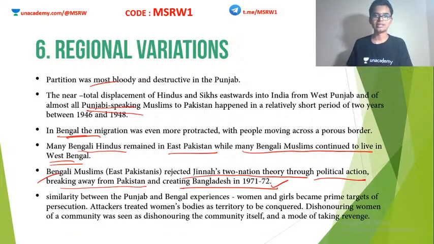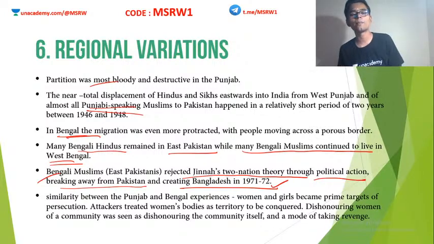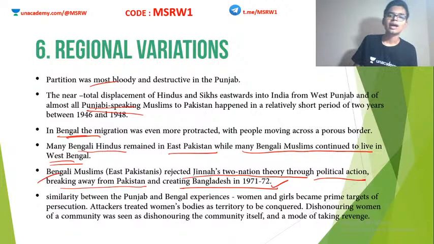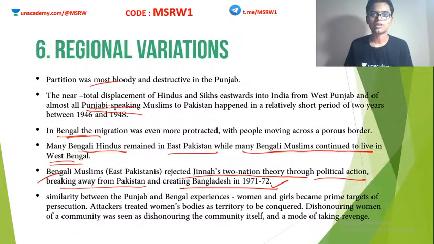We know about this. The second Indo-Pak war happened around this time, and India won the war. Pakistan lost, and they were forced to give independence to Bangladesh. Bangladesh became a new nation. So Muhammad Ali Jinnah's two-nation theory was not accepted by the Bangladeshi Muslims.